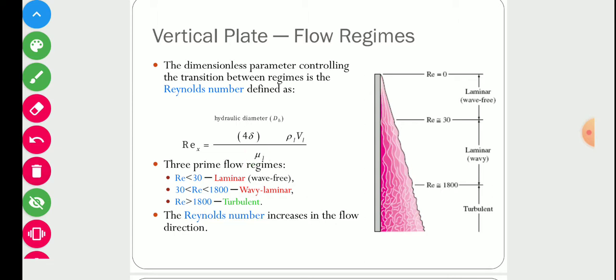Now if the Reynolds number is less than 30, it means we have laminar flow. But if its value varies between 30 and 1800, then we have wavy laminar flow. And if the Reynolds number is higher than 1800, then we have turbulent flow in the condensate layer. So the Reynolds number increases in the flow direction.